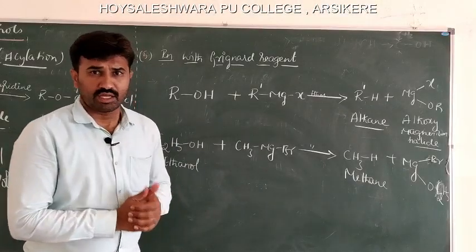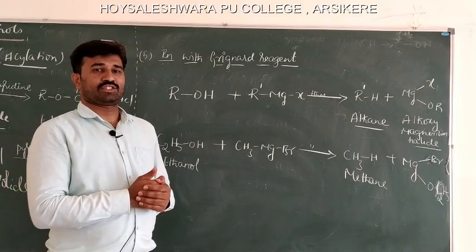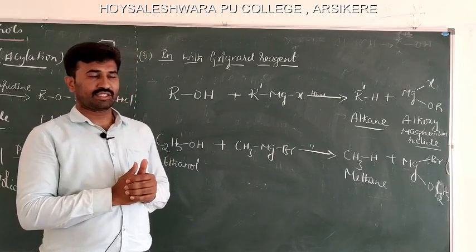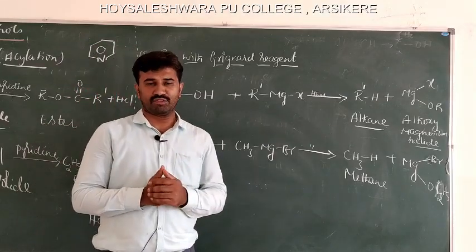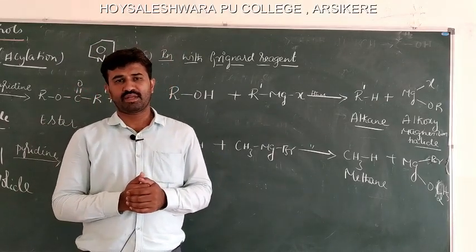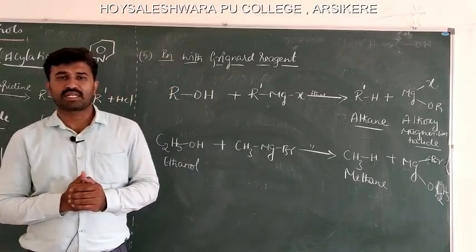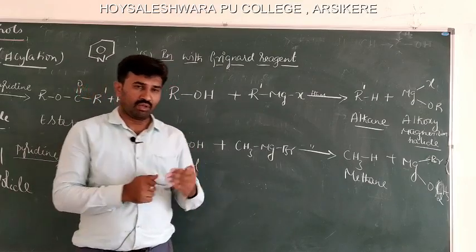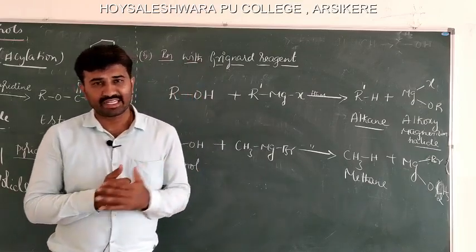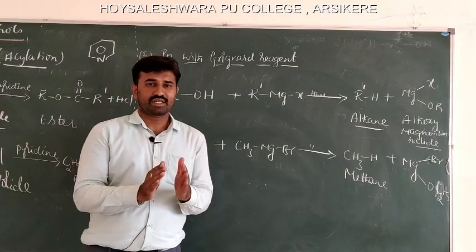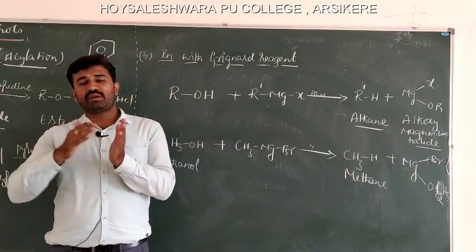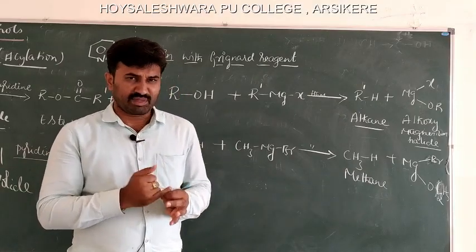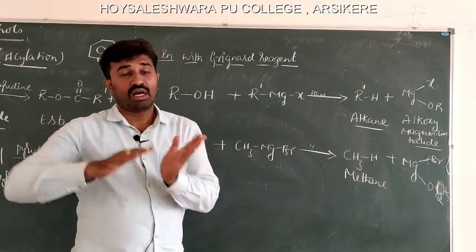The next reaction is the reaction of alcohols with Grignard reagent. See, we have studied the Grignard reagents, that is RMgX is the general form of Grignard reagent, alkyl magnesium halides are called Grignard reagent. How does this Grignard reagent react with alcohol? See, alcohol is a compound containing active hydrogen. So Grignard reagent reacts with active hydrogen containing compounds like water, ammonia or amines or alcohol, and forms alkanes.